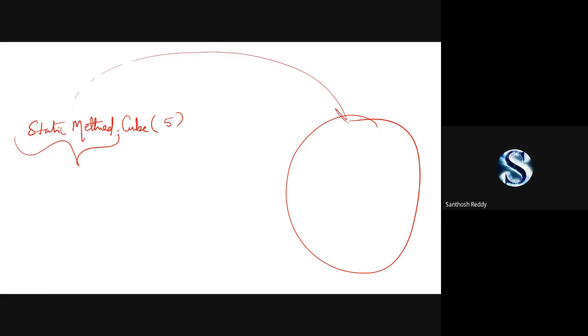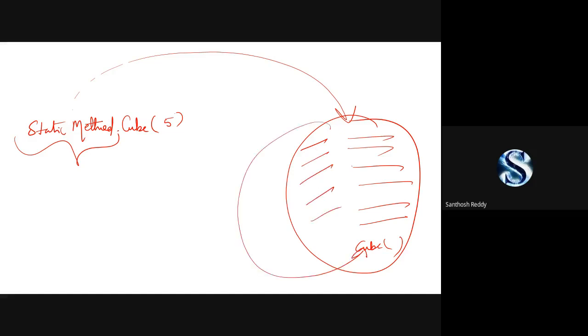It will search for the class, and once it has successfully identified it, it will enter into this class. Then it searches for where my cube method is. Once it finds the cube method, it enters into it and starts working.